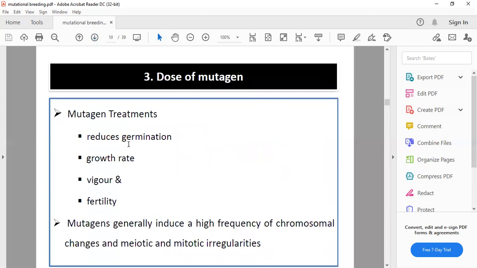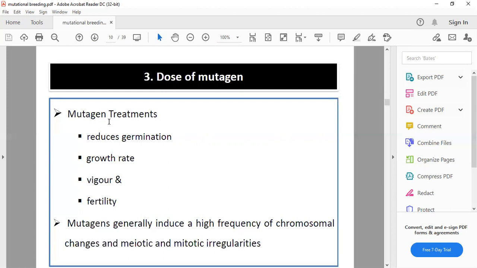The dose of mutation will be an important criterion for the mutation program. The dose of the mutation should be appropriate.